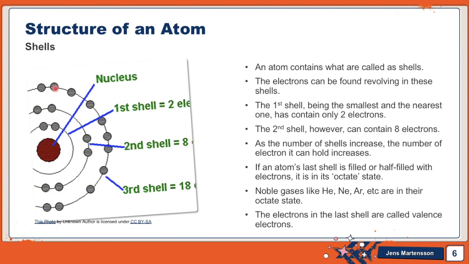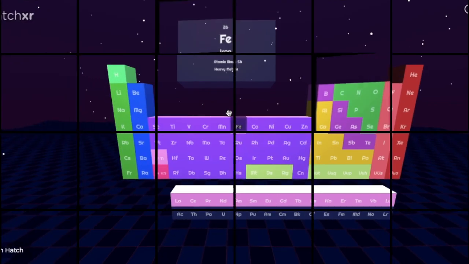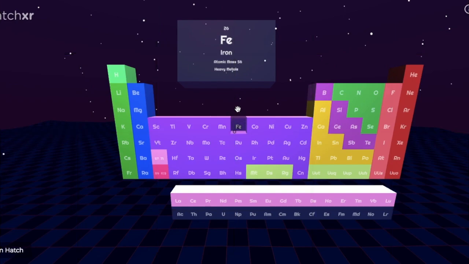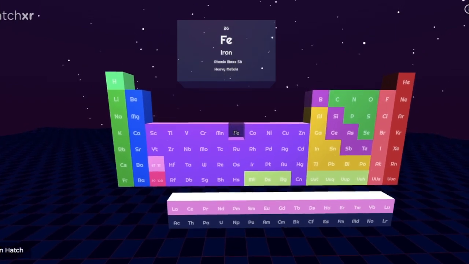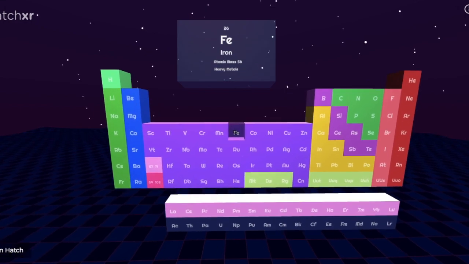For argon, these 18 electrons will be its valence electrons. So let's move on to HXR's beautiful project of the periodic table, so we can take an example of these. So let's head on there. So here we are at HXR's 3D periodic table model.